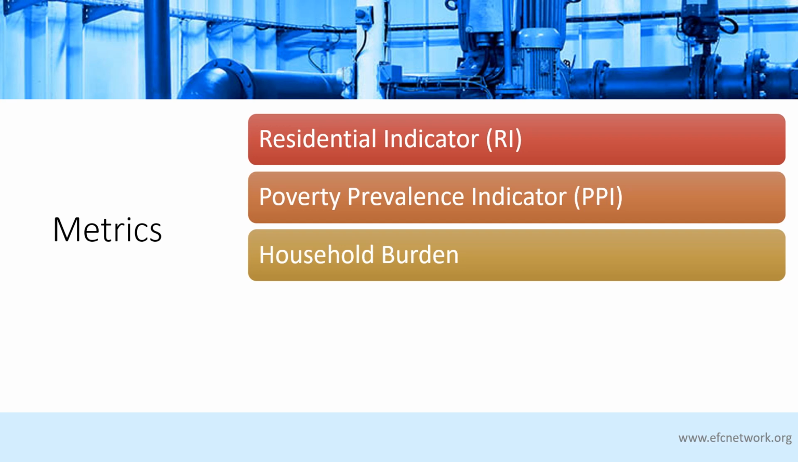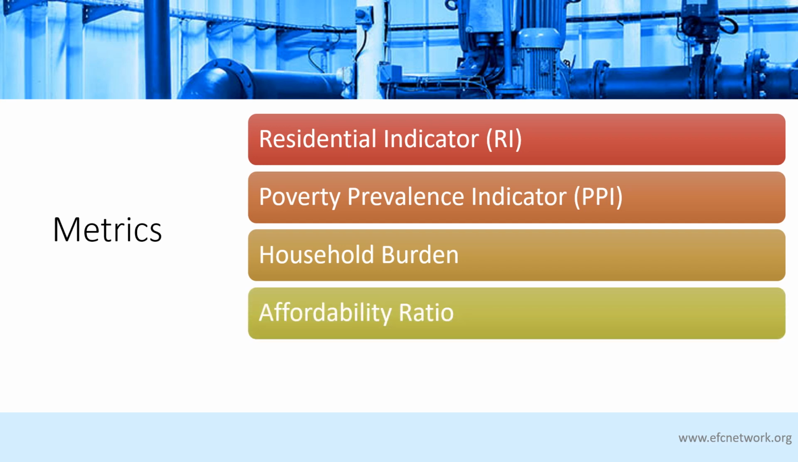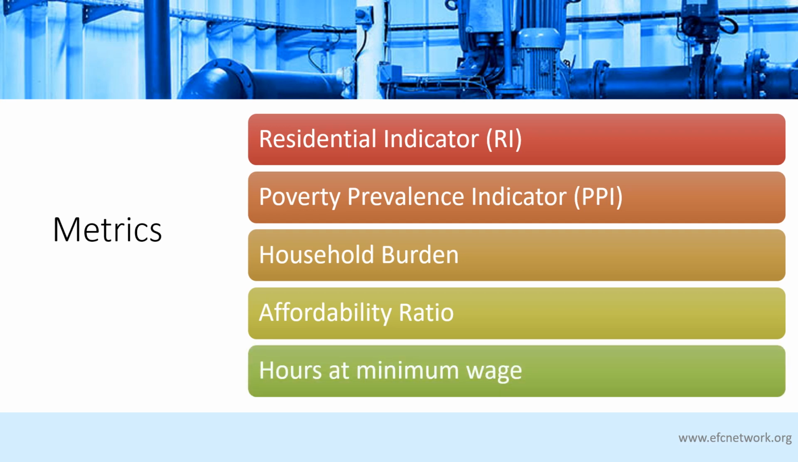Other metrics that you may see are the affordability ratio, which considers the cost of water and wastewater bills along with other household expenses. And hours at minimum wage is another way to consider the burden that households with low income may bear. You can learn more about these metrics through research and in using various affordability assessment tools.